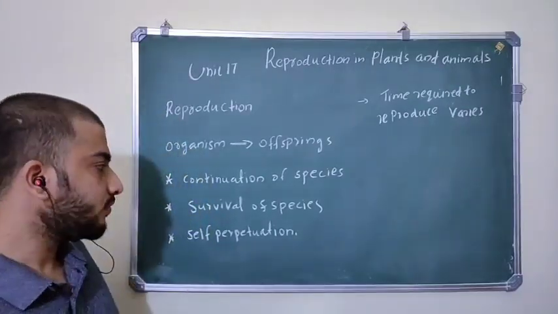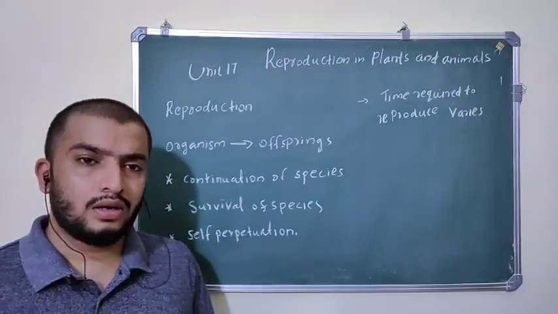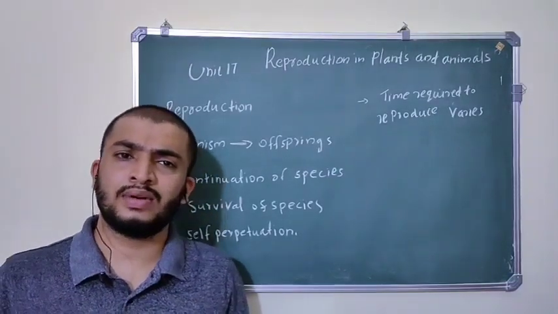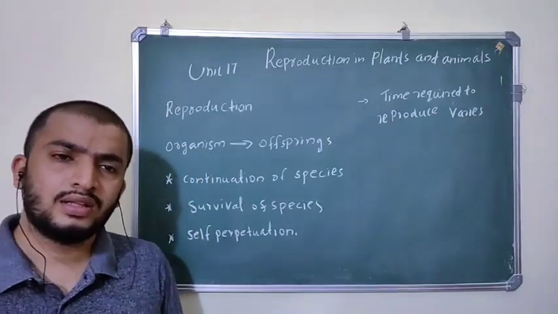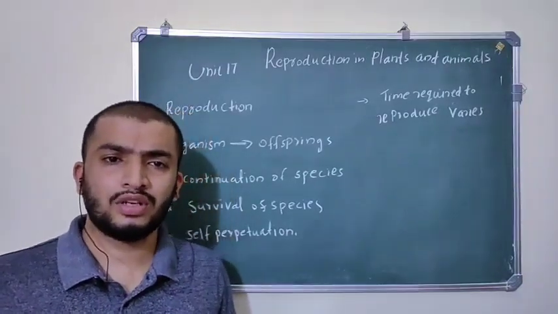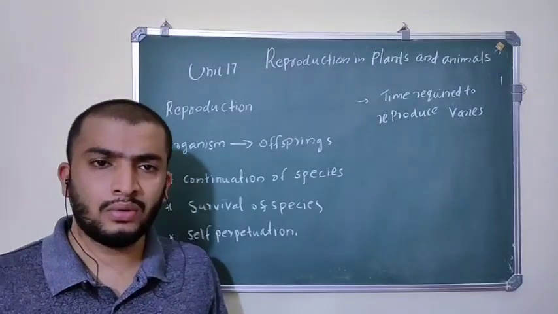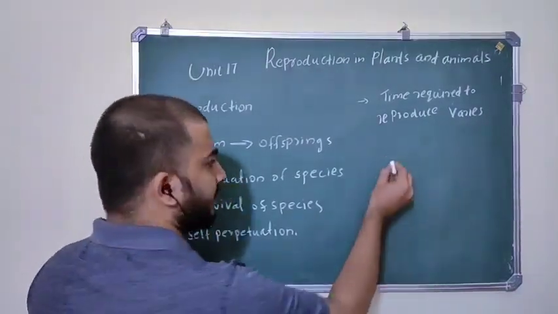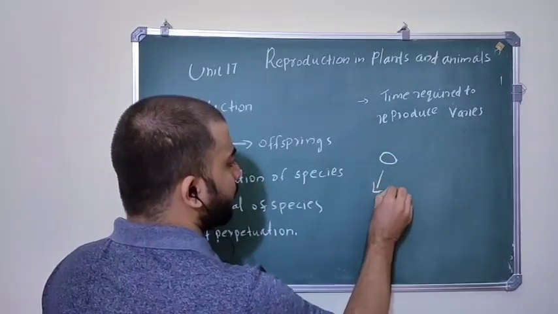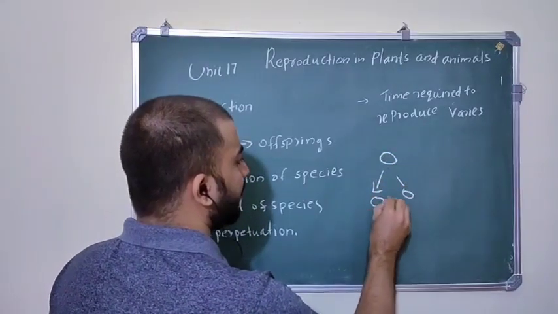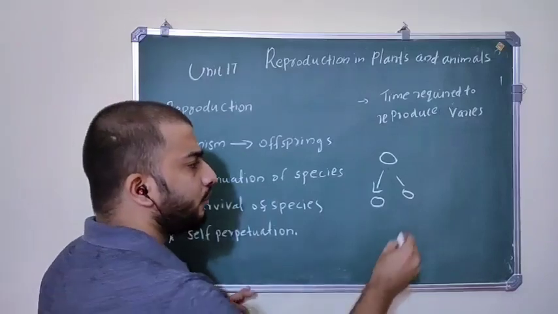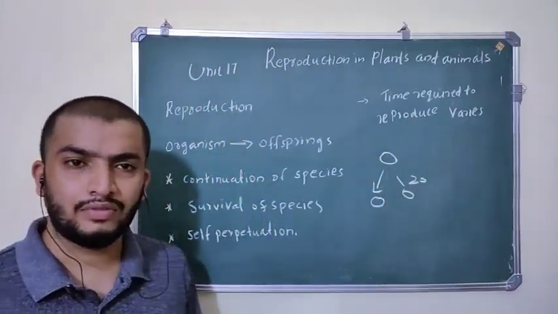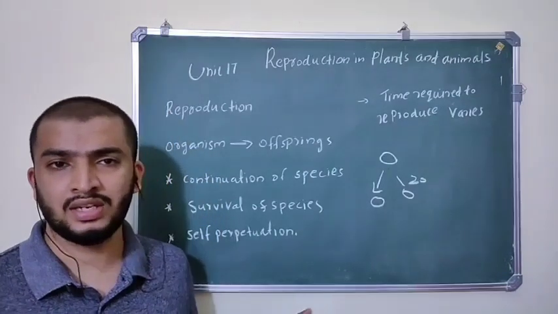If you observe different organisms, like unicellular organisms and multicellular organisms, the time required for reproduction is very different. Bacteria are unicellular organisms. A single bacterium producing new bacteria will take around 20 minutes for binary fission. Binary fission is a mode of reproduction present in bacteria.